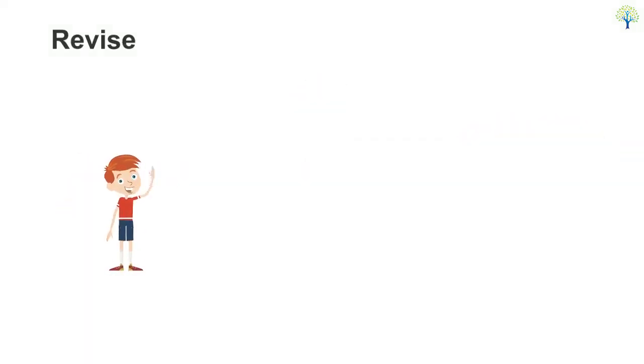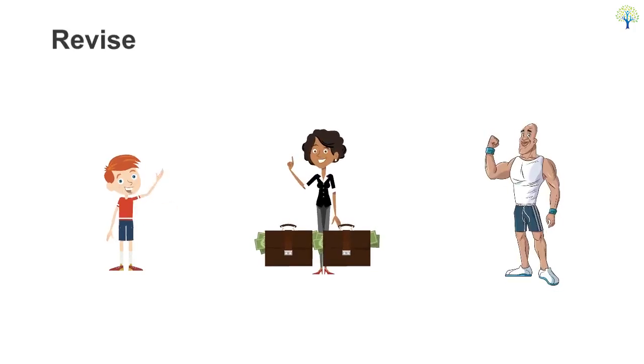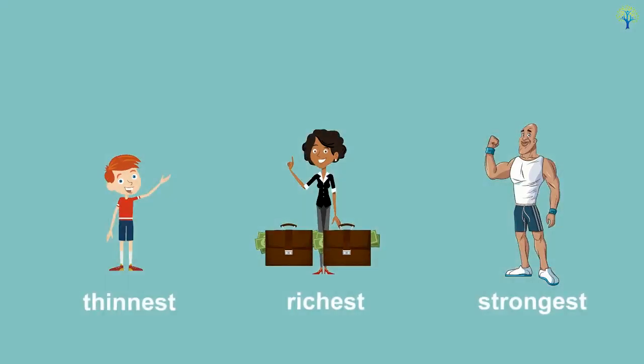To compare three or more nouns, use a superlative word. For example, thin becomes thinnest, rich becomes richest, and strong becomes strongest. To form a sentence to compare three or more nouns, use the before the superlative word.